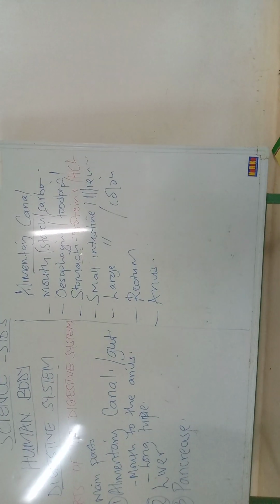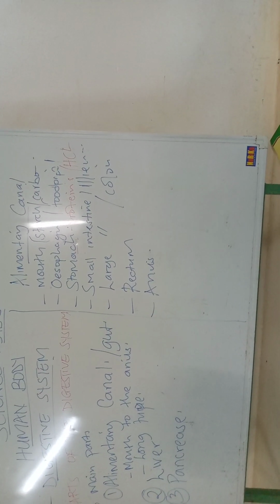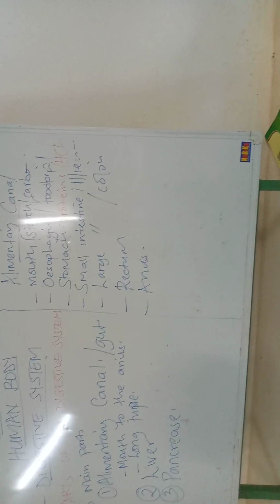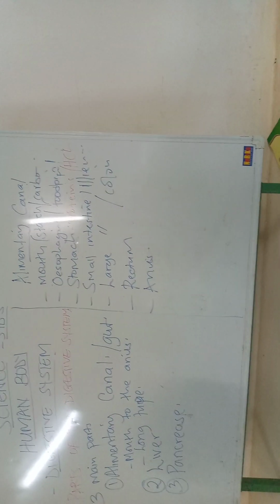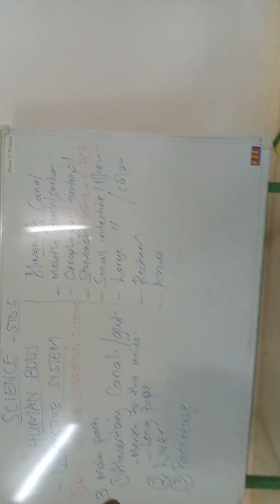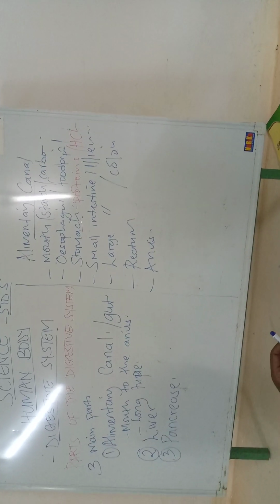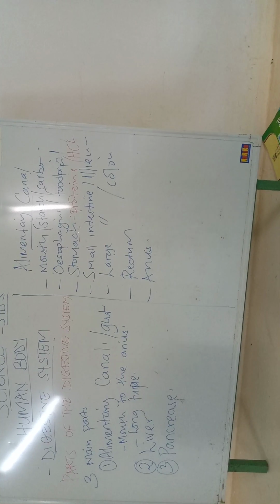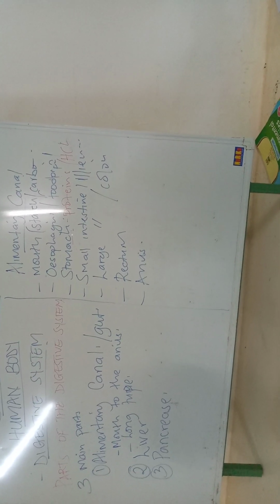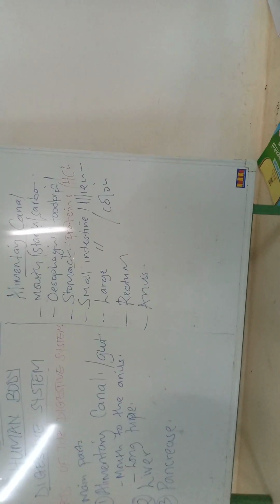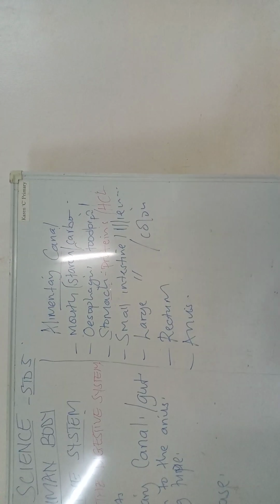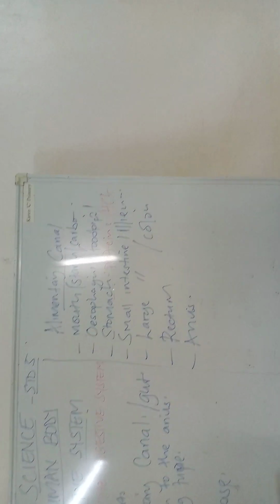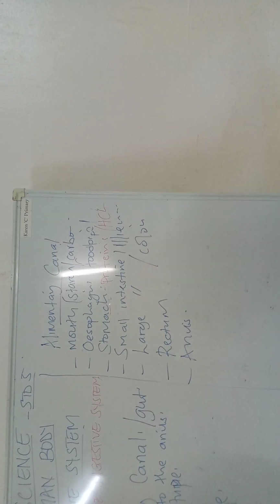Its main function is to kill germs in the stomach. I want to tell you that germs in food are killed in the stomach, but not in the mouth.